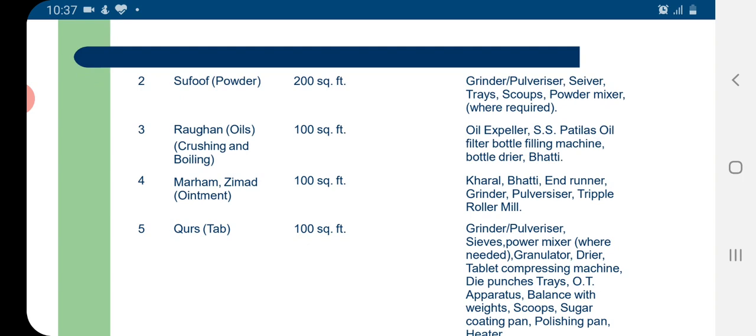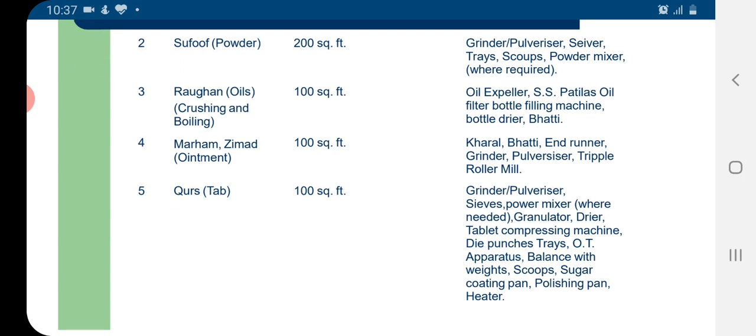For manufacturing of safoof, which is a powder, 200 square feet area is prescribed with instruments like grinder, pulverizer, siever, trays, scoops, powder mixture wherever required. For preparation of rogan or oils, crushing and boiling, 100 square feet area is prescribed with instruments like oil expeller, stainless steel patilas, oil filter, bottle filling machine, bottle dryer, and bhatti.